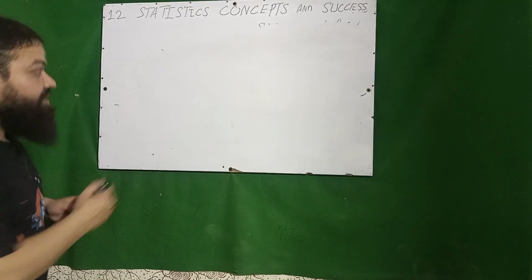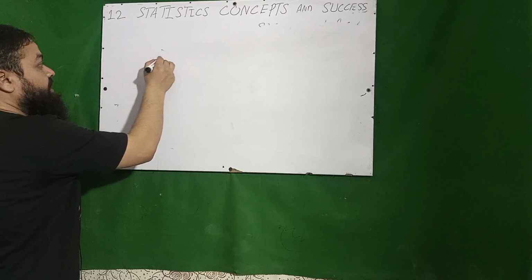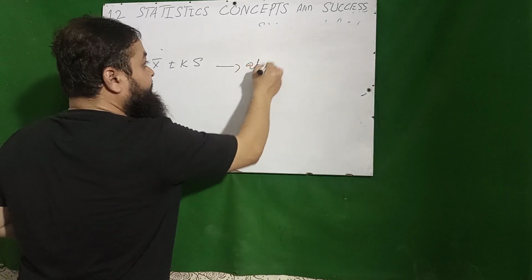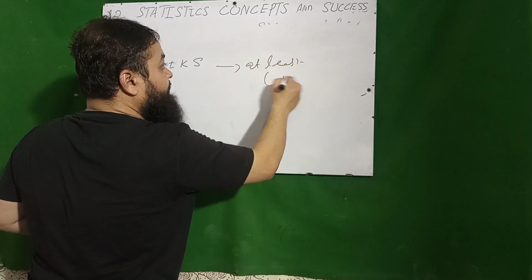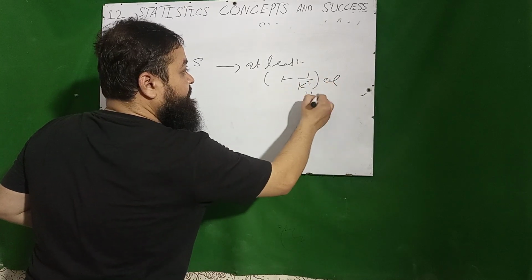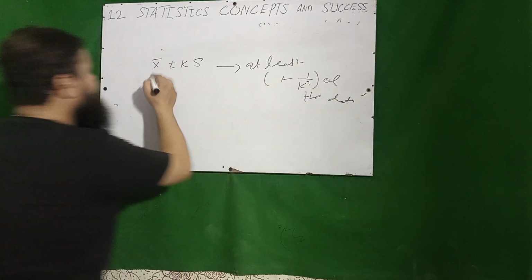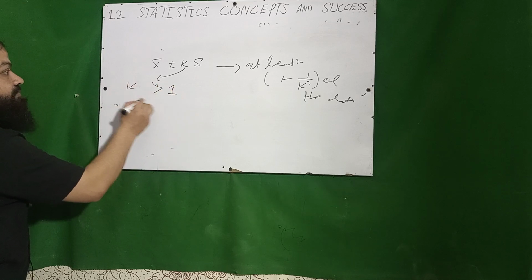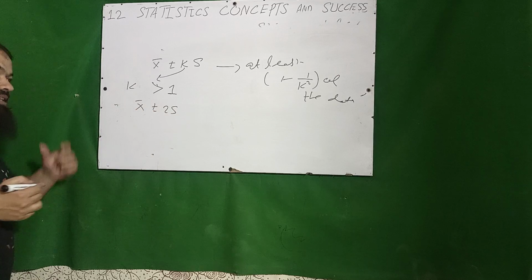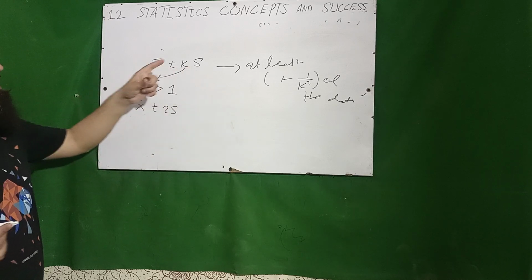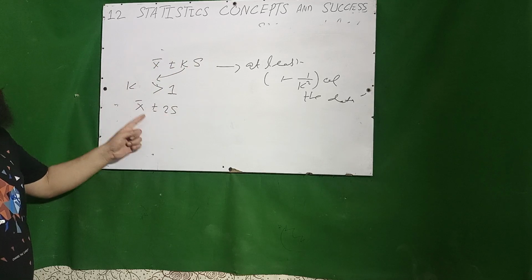Very important concept. Dear students, the concept is that x bar plus or minus k standard deviations contains at least 1 minus 1 over k square of the data. A very important one. And please keep in mind that k is always greater than 1. For example, x bar plus or minus 2s. In the exam, the question is, for example, what percentage of the data can be attained by x bar plus or minus 2s.